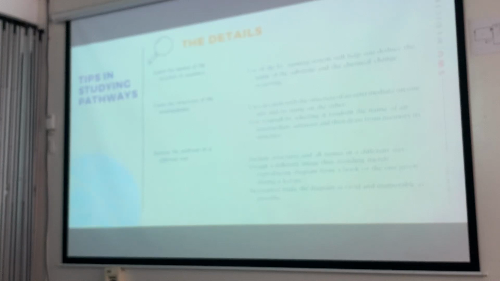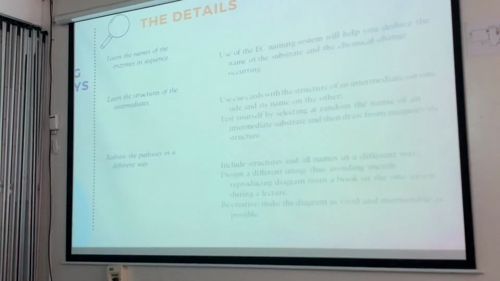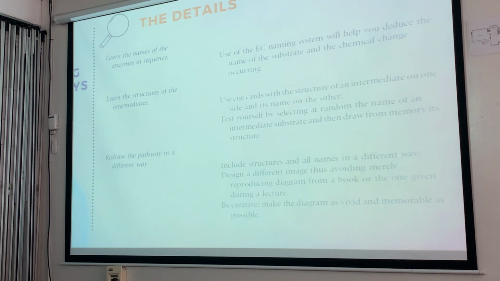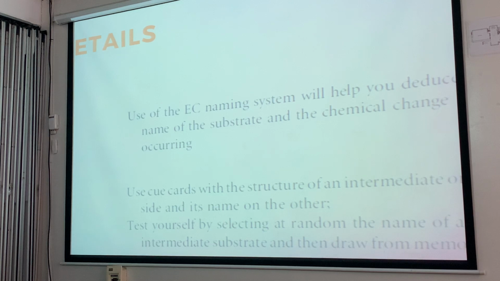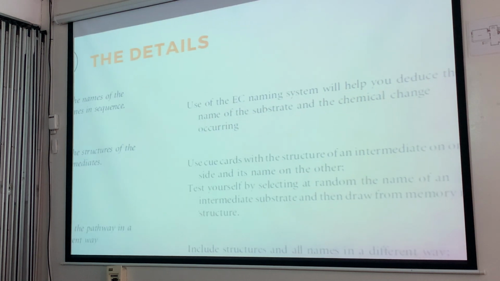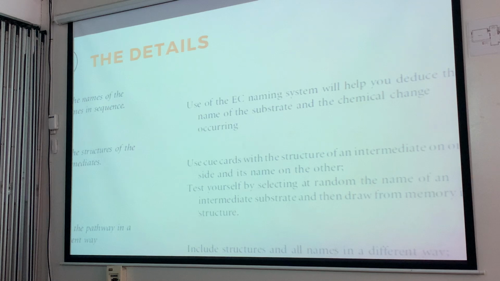So next, learn the names of the enzymes. Enzymes are really crucial in our body processes. So how many classifications of enzymes are we talking about? Who knows what it is yet? We have 6 classes. What are those?